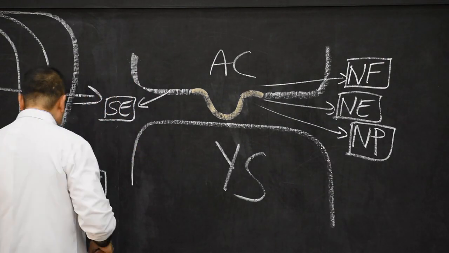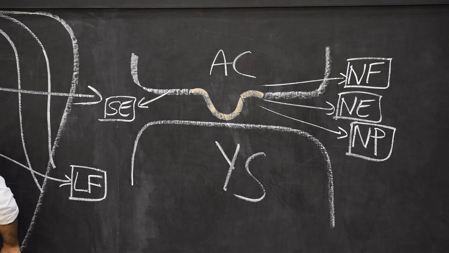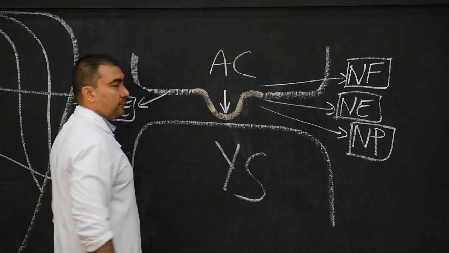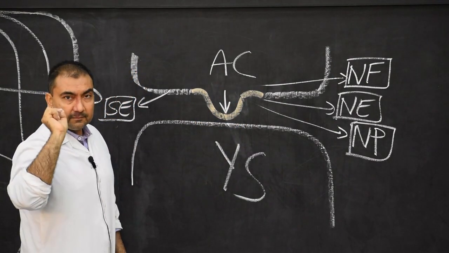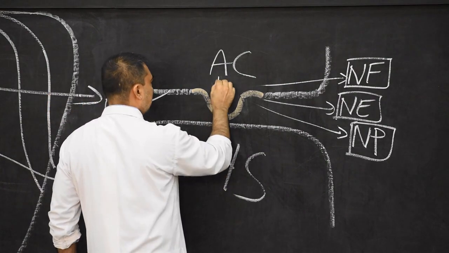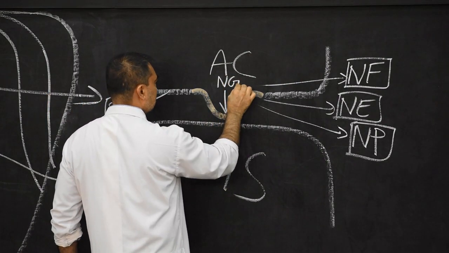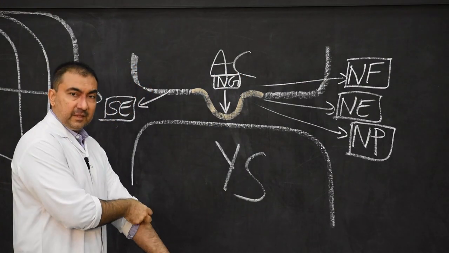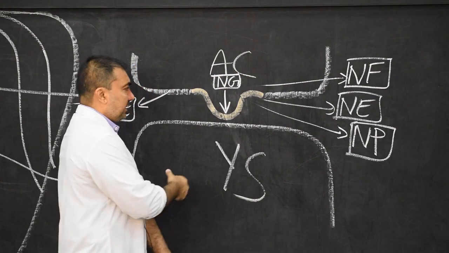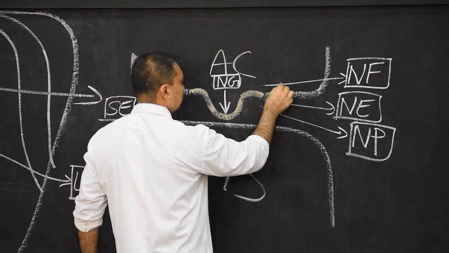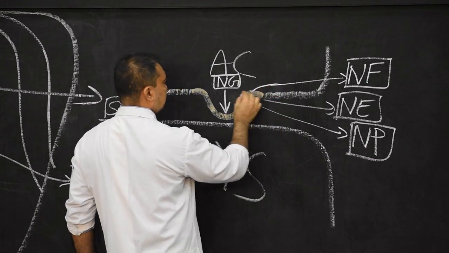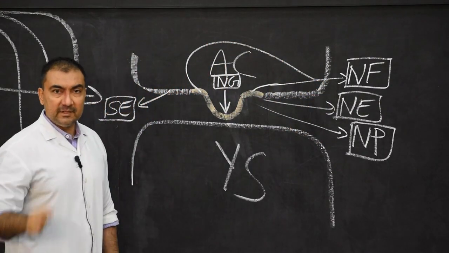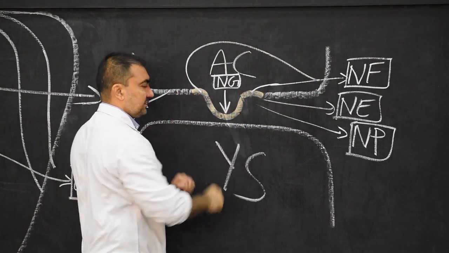Therefore, what we have shown will be, there will be this longitudinal groove in the center, and this groove will be known as neural groove. This is the neural groove. Similarly, now there will be our neural folds, and these are the two neural folds. Very simple, these two lateral margins.